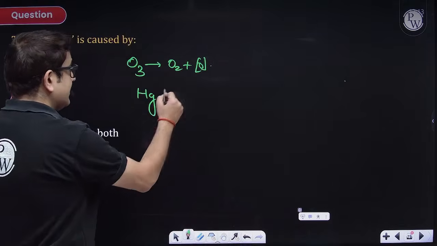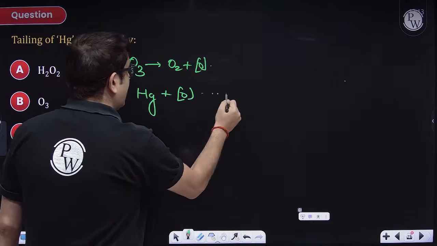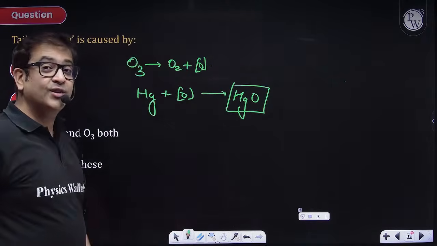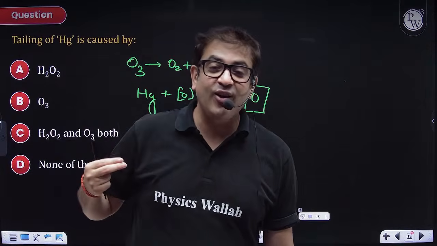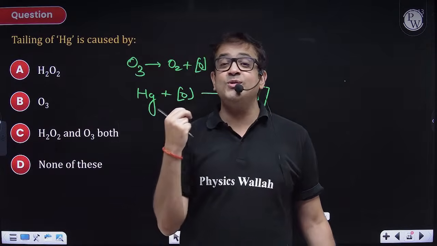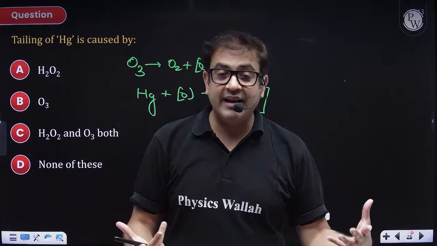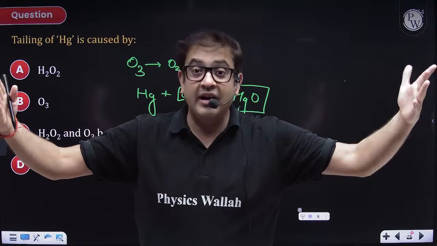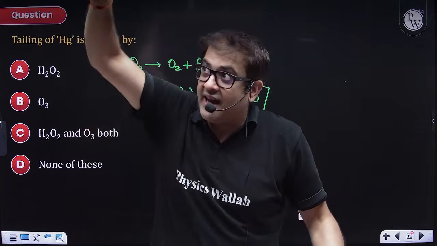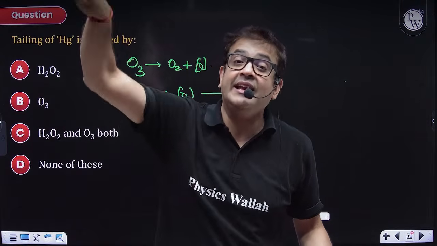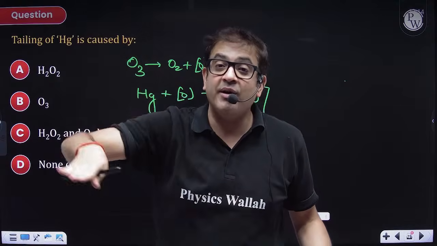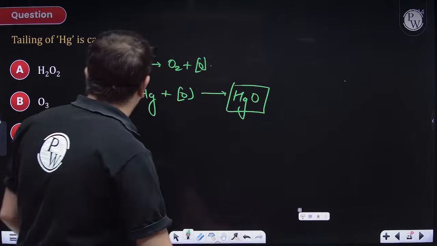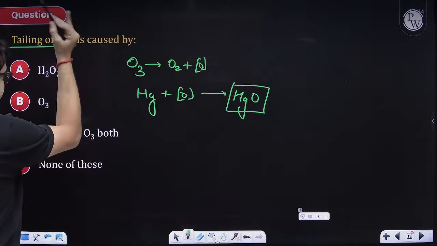But as it gets oxidized to mercuric oxide, the fluidity of the liquid mercury starts to lessen, and it starts to have adhesive force with the walls of the container, and that brings the tailing. You can visually see mercury sticking to the walls of the container. So this is known as tailing of mercury, a very important point.